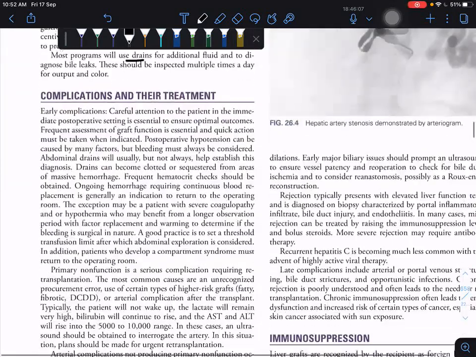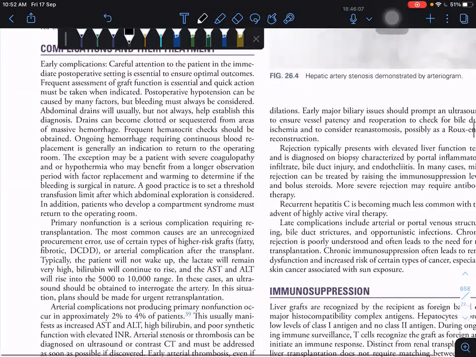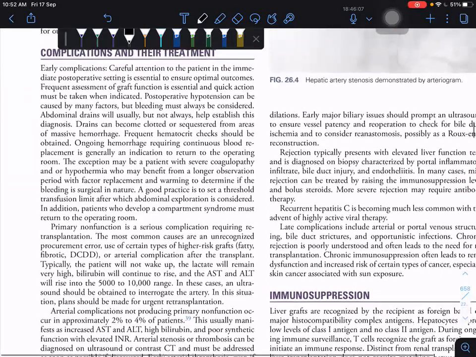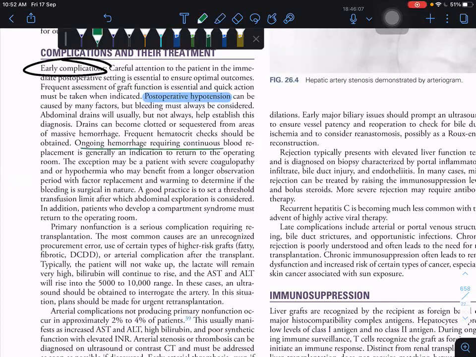And what are the complications of liver transplantation? Early complications. First one is post-operative hypotension. Ongoing hemorrhage requiring continuous blood replacement is generally an indication to return to the operating room.